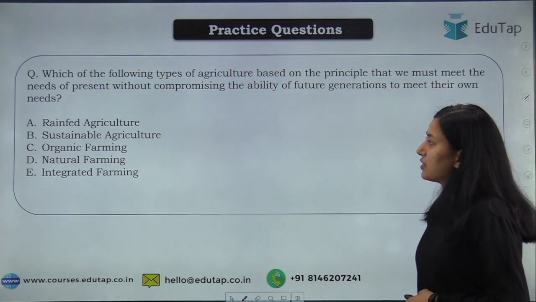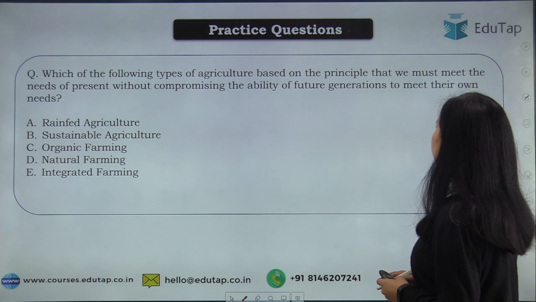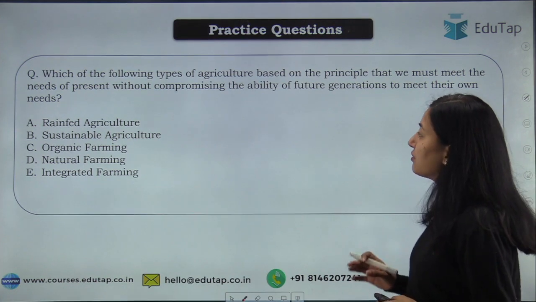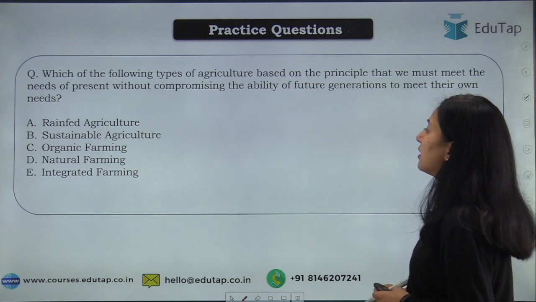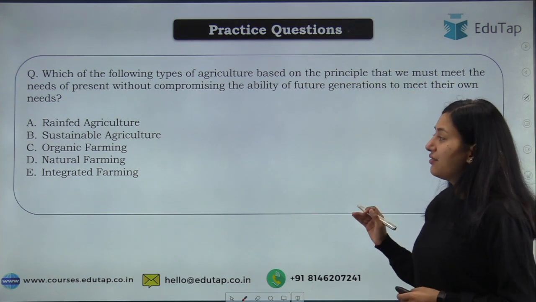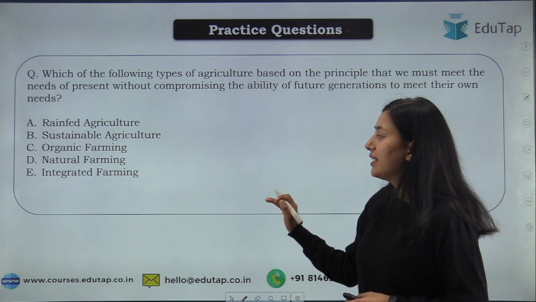Moving on to the next, which says: which of the following types of agriculture is based on the principle that we must meet the needs of the present without compromising the ability of future generations to meet their own needs? Your options are rain-fed agriculture, sustainable agriculture, organic farming, natural farming, integrated farming.